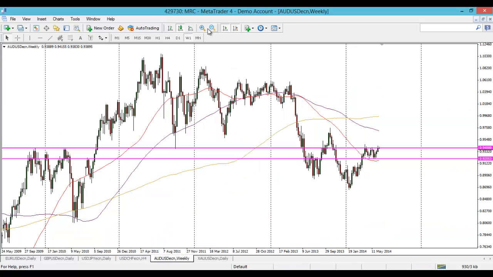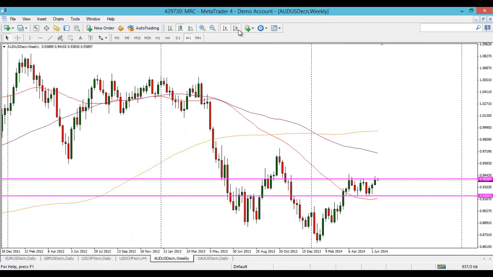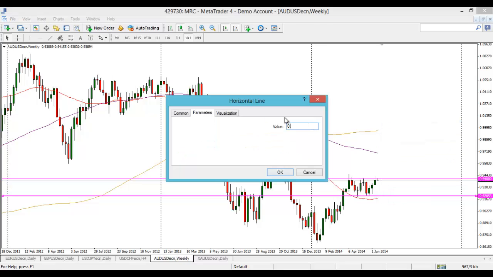Aussie dollar on the weekly, surprise, surprise, no change here. We're just chopping in between this 200 pip range, the 0.92 handle and the 0.94. I said last week, after that previous weekly candle, a nice bullish candle, just a continuation pattern, I would not be surprised to see a test at 0.94. We did get that test, made a weekly close below, so I'd not be surprised to see it this week just slide lower, to be honest, and then next week we may get a test of the 0.92 handle again.